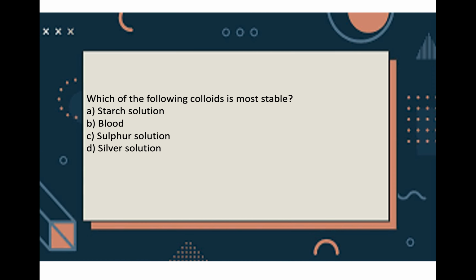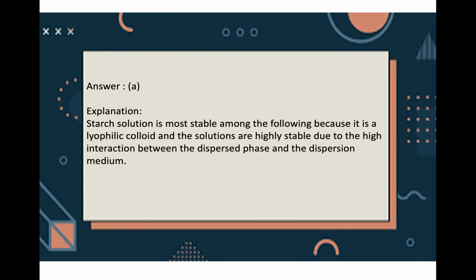Next question, which of the following colloids is most stable? A. starch, B. blood, C. sulfur, D. silver solution. The answer is starch solution. Starch solution is most stable. Why? Because it is a lyophilic, solvent loving colloid, and such solutions are highly stable because of the high interaction between the dispersed phase and dispersion medium.